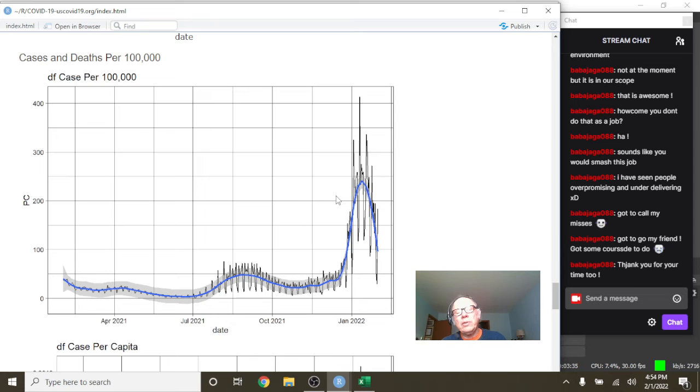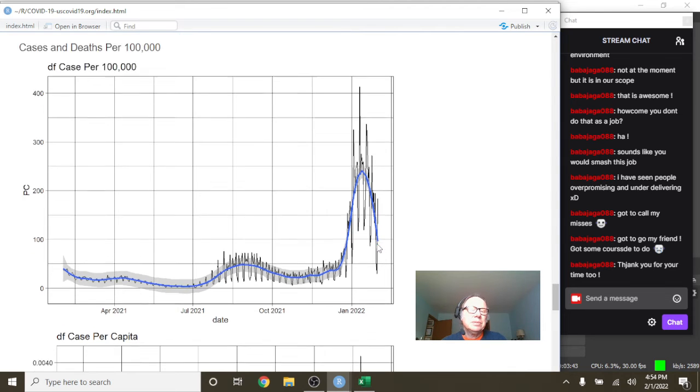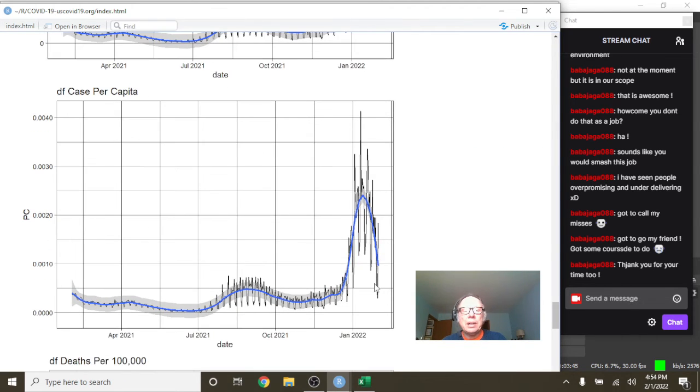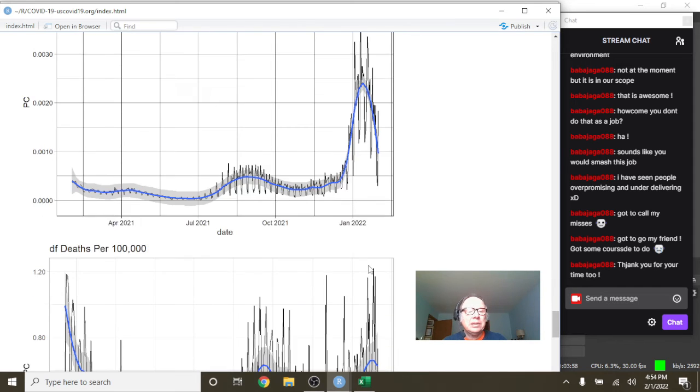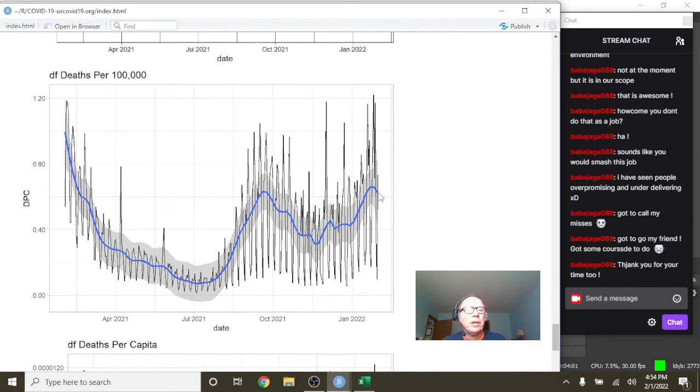Now, the question is this: for every 100,000 people, roughly how many people currently have COVID-19? Well, the answer is on average about 100, which means on average per capita, we're less than 1,000. So this means per capita, roughly 1/1000th of a person has COVID-19. What about deaths? We can see here on average about, let's just round it up to say 8/10 of a person. For every 100,000 people in the U.S., roughly 8/10 of a person is dying from COVID-19.